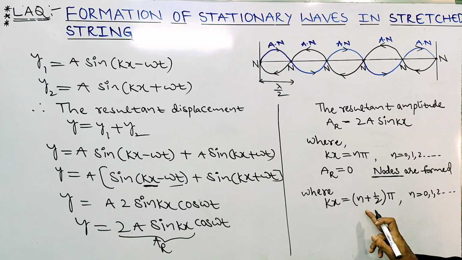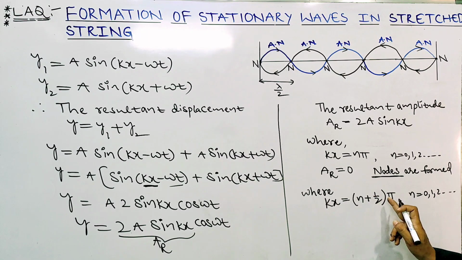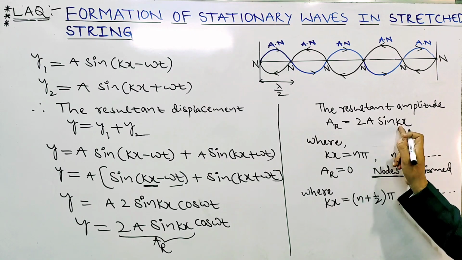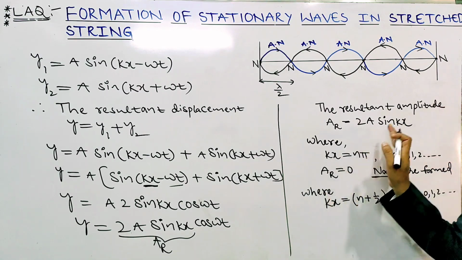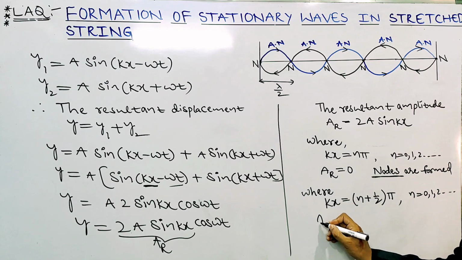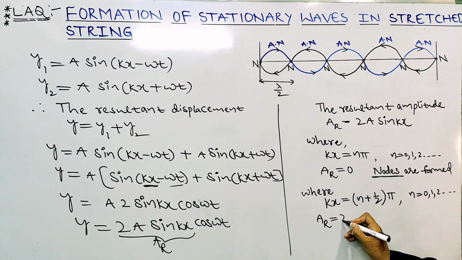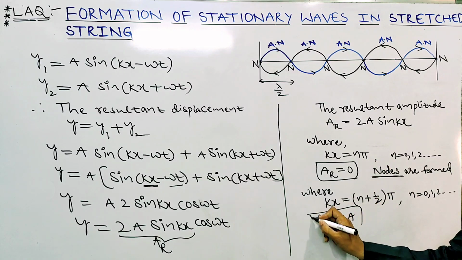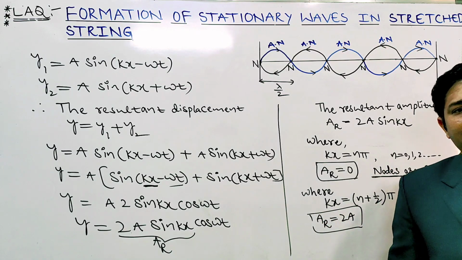Substitute n equal to 0. What happened? 1 by 2 into pi, that is pi by 2. kx is pi by 2, so sin pi by 2 is how much? 1. 1 into 2a, the resultant amplitude is what? AR equal to 2a. Earlier we got AR equal to 0; here AR equal to 2a means maximum.